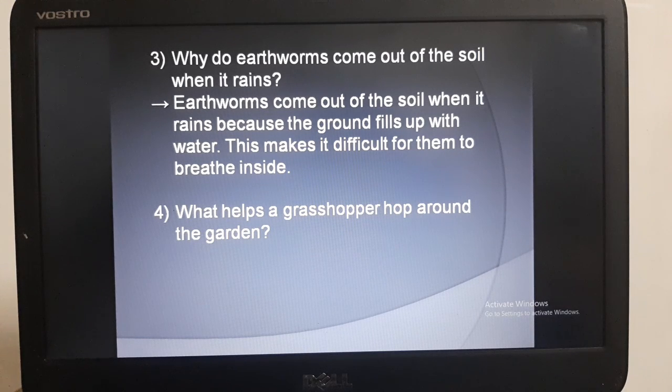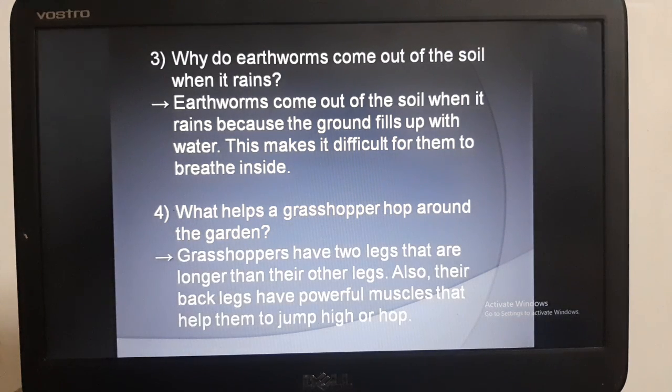Our question number 4 is, what helps a grasshopper hop around the garden? Grasshoppers have two legs that are longer than their other legs. Also, their back legs have powerful muscles and that helps them to jump high or hop. Okay, students, understood? Then let's move on. Question number 5.